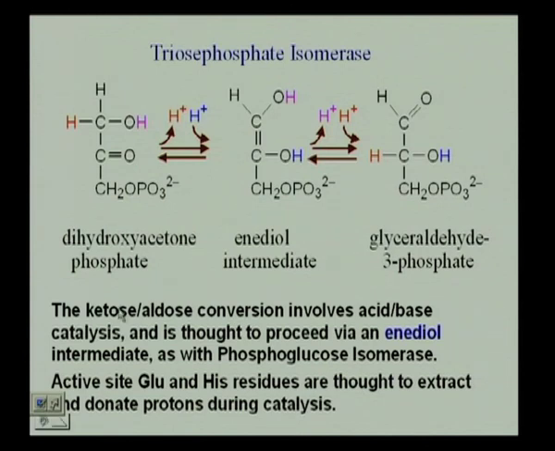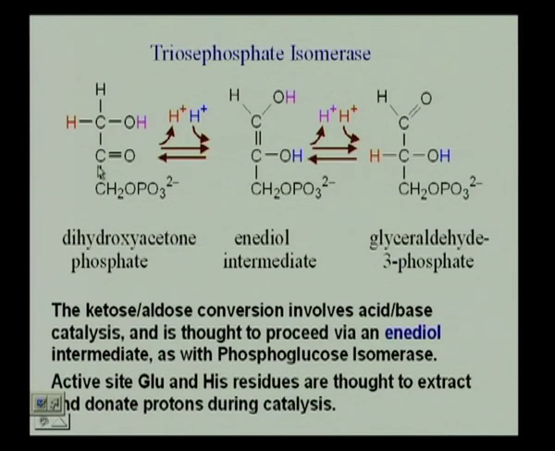Now, this is the intermediate that you have, the enediol intermediate, where you have the ketose-aldose conversion, which involves acid-base catalysis.